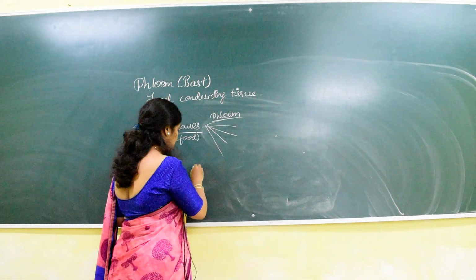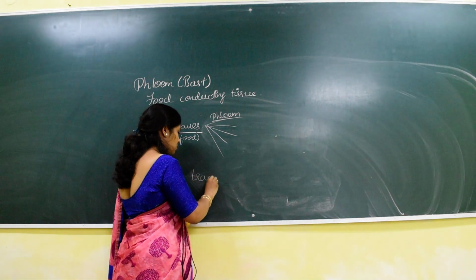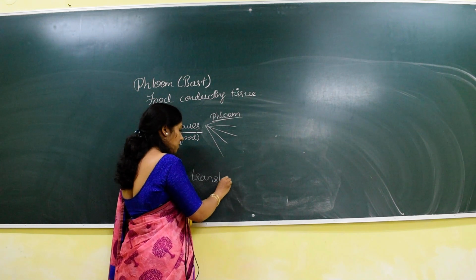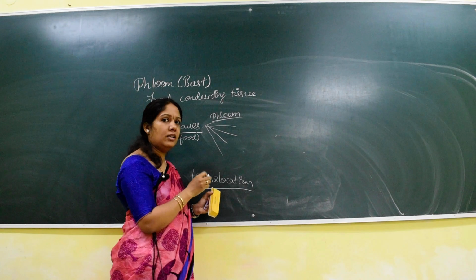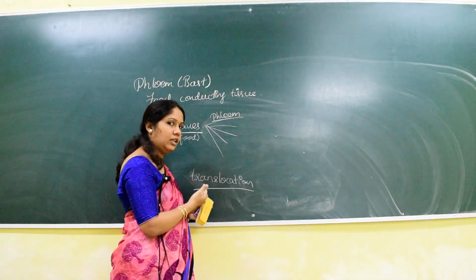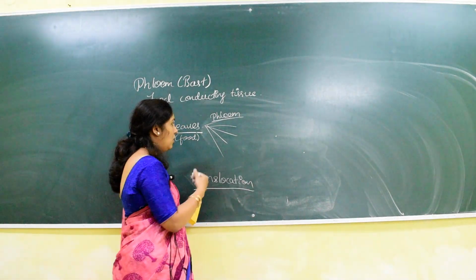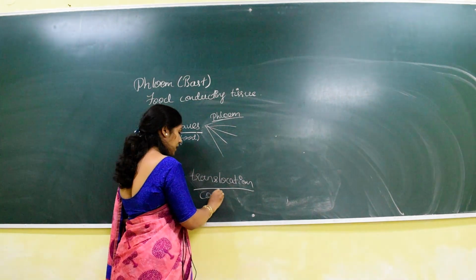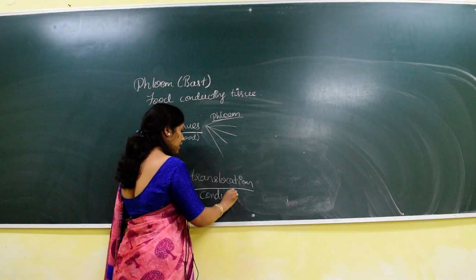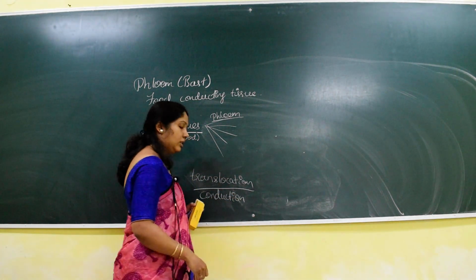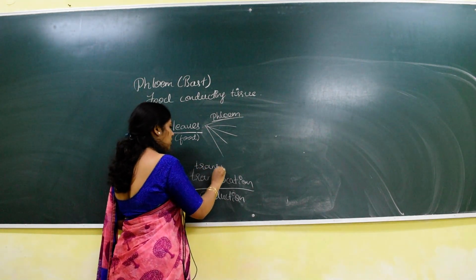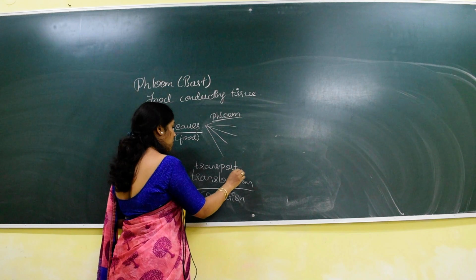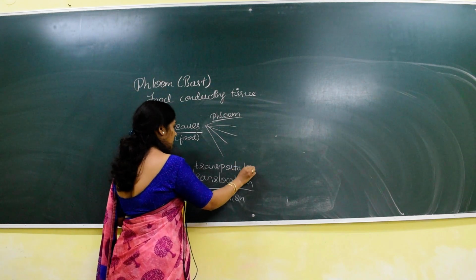See, in the textbook there is a use of the word translocation. What is this translocation? It means transfer. That is the meaning. Another word related to this is conduction. Conduction, translocation and transportation are similar to one another.